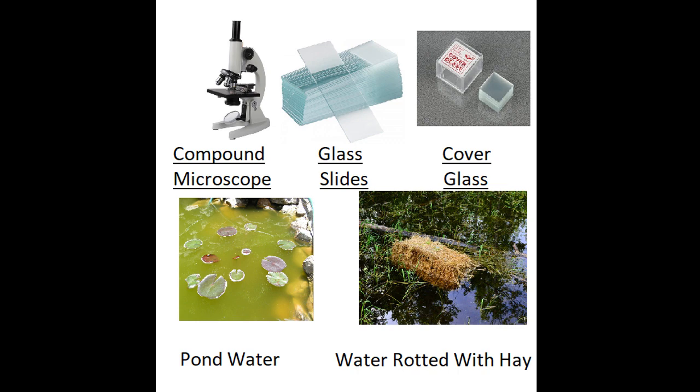When a lot of microorganisms come and act on the sample, the concentration of microorganisms increases. So this sample, hay infusion, is rich in microorganisms. Here we can use two different types of samples. The first sample, water rotted with hay.